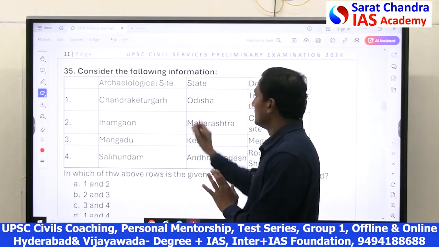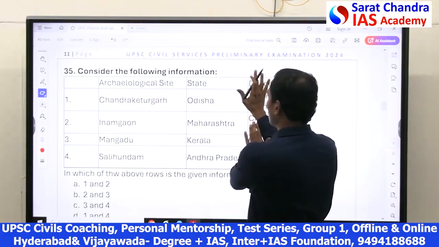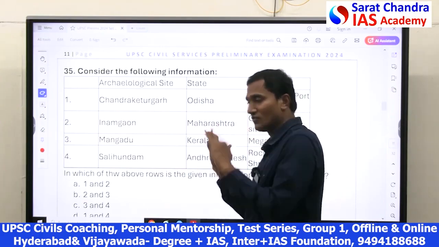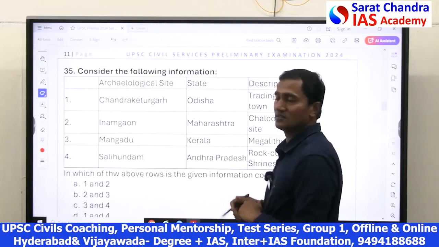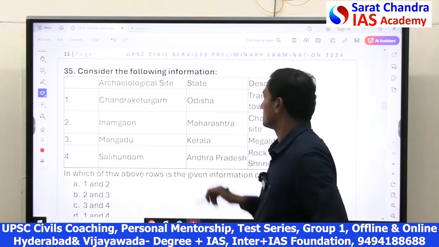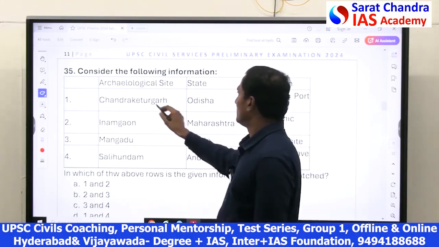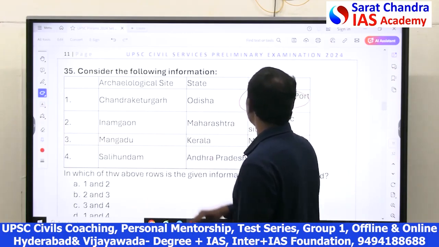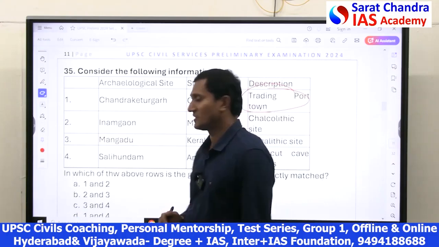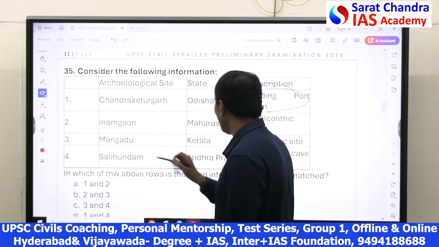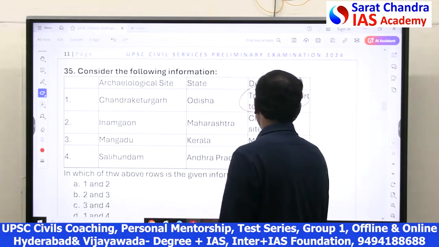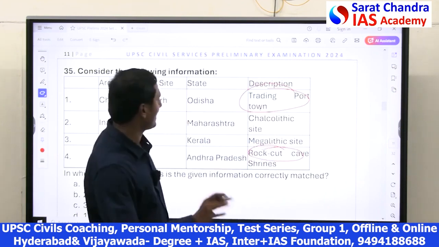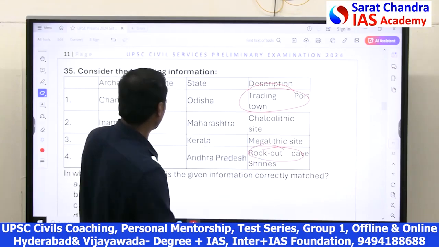States are also correct. If the question is about only these 2 rows, I would go for all 4 correct. However, the third description is wrong for some options. For example, Chandraketugarh is not a port town. Similarly, Salihundam does not have any rock cut shrines. It has stupas, but it does not have rock cut caves. So these 2 are wrong.